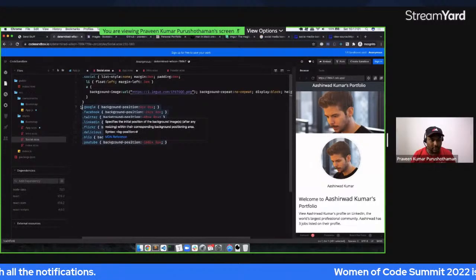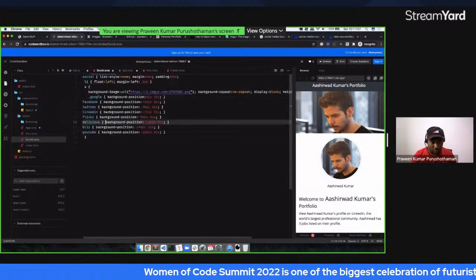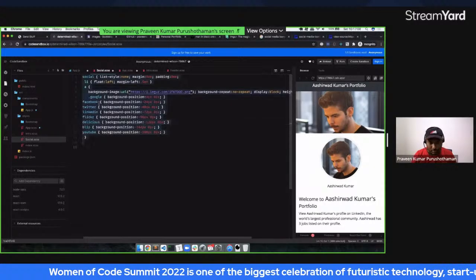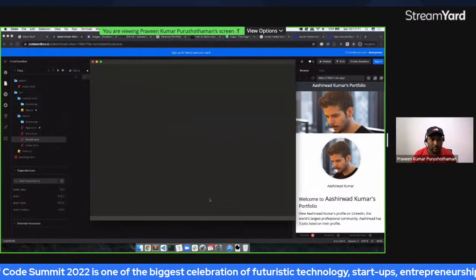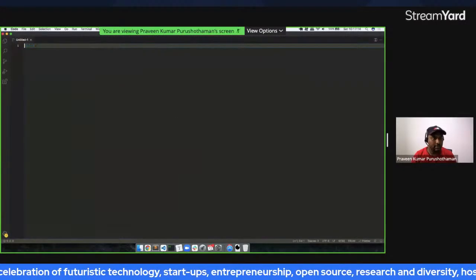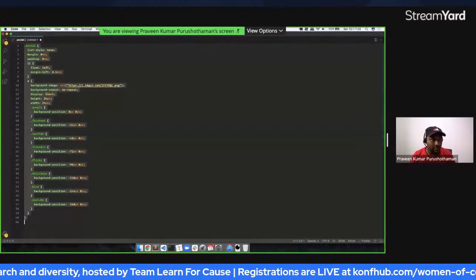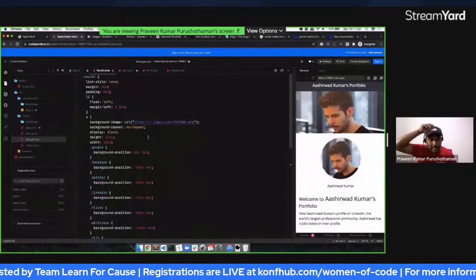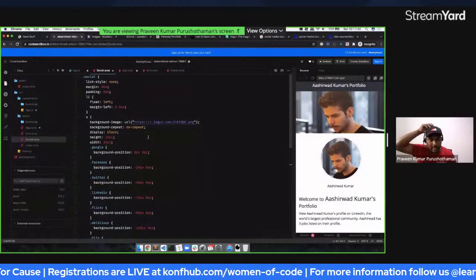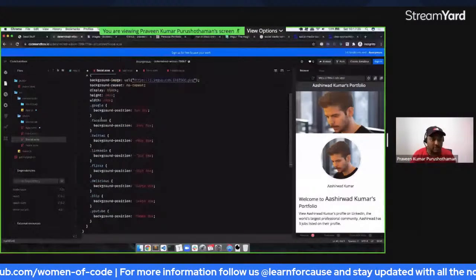And now I'll just cut everything, open a new window here, and make it as SCSS. Boom, there you go. So this way it is very much readable. So this is called a CSS sprite, and we are using a sprite for all these social network icons. So we have got Google, Facebook, Twitter, LinkedIn, Flickr, Delicious, Blip, and YouTube.